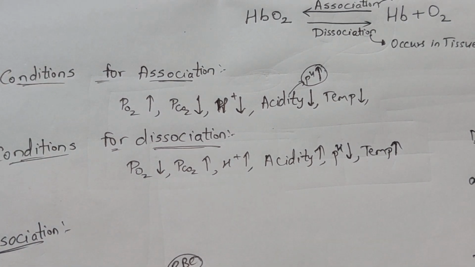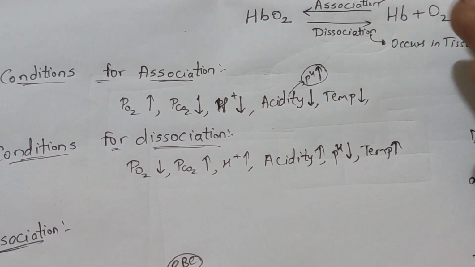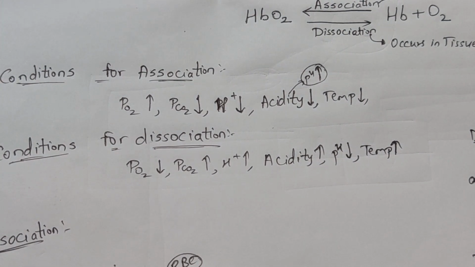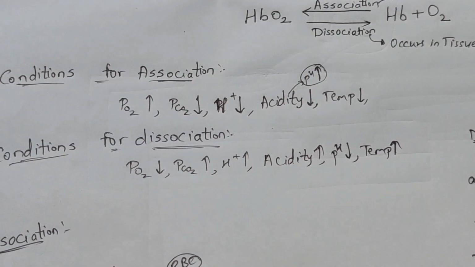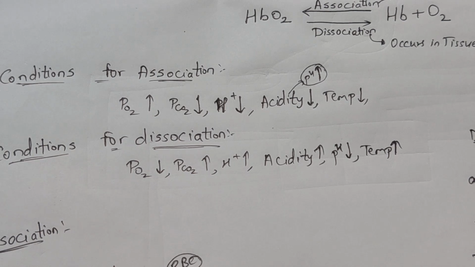So let us talk about the conditions for association. Remember one thing, hemoglobin will be present in large amounts, so no need to think about hemoglobin. So what is the other thing? O2. If the partial pressure of O2 is high, then automatically oxyhemoglobin will be formed. And just remember like this, O2 and CO2 are opposite. So if O2 is high, then CO2 must be low.